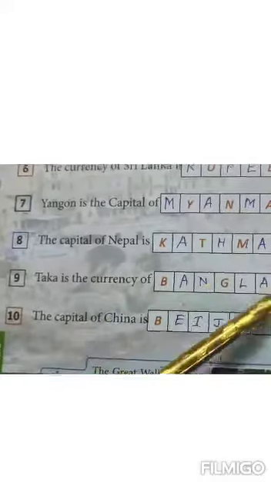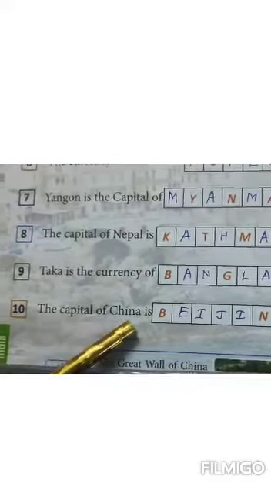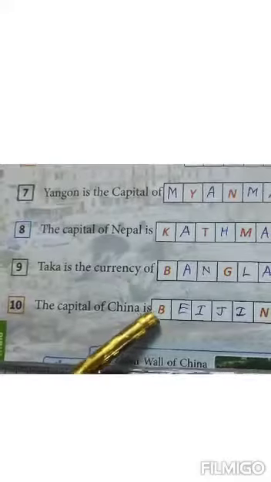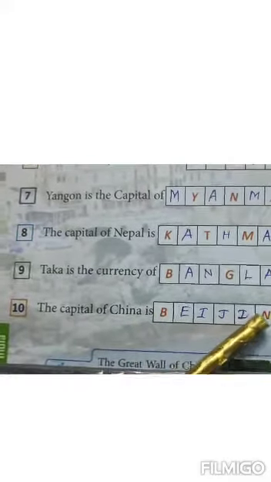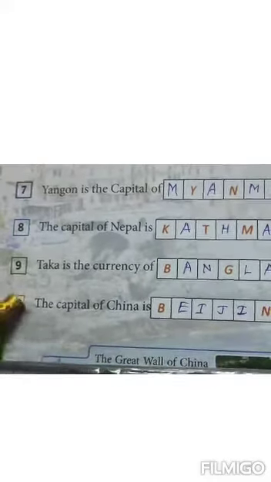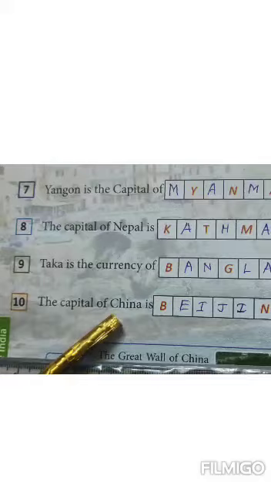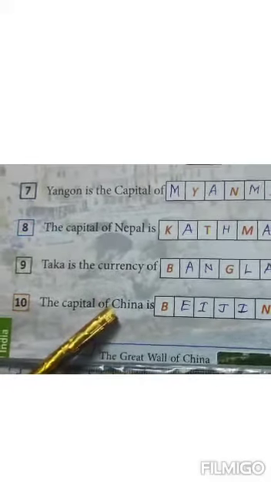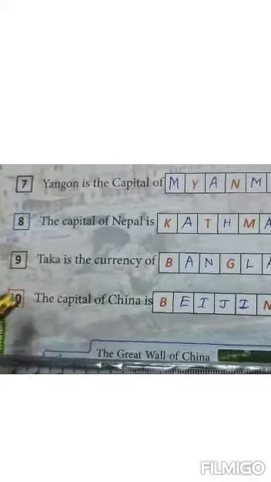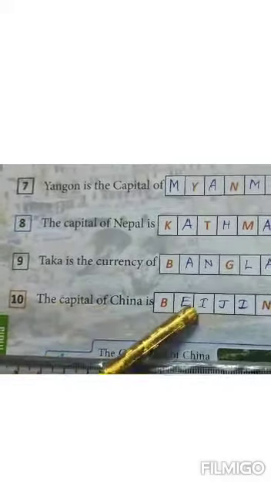You have to write here Bangladesh. Last one is number 10. The capital of China is Beijing. Beijing, the capital of China, which is one of the neighboring countries of our country.